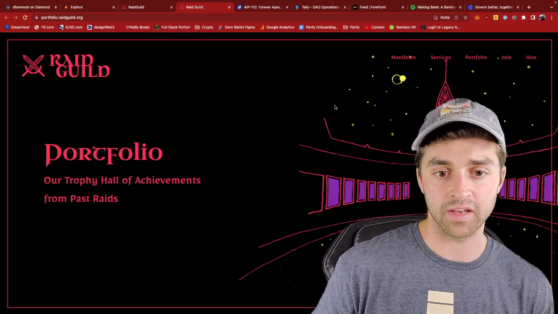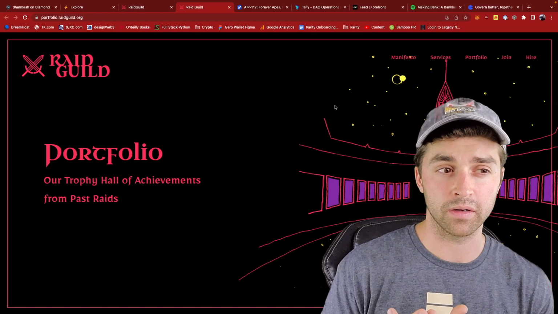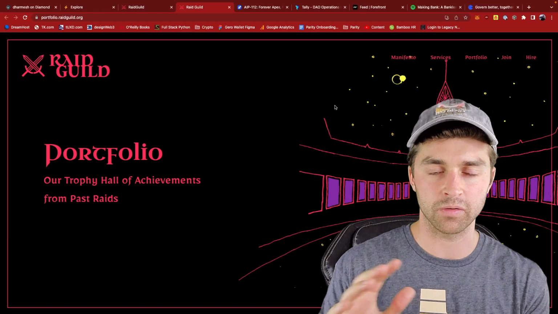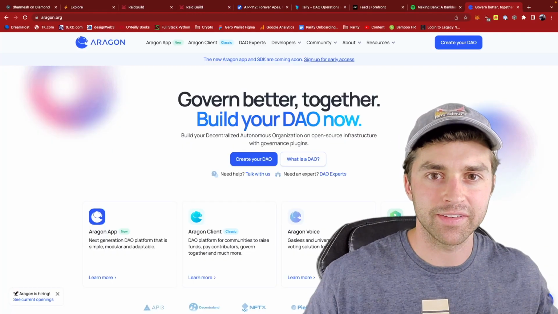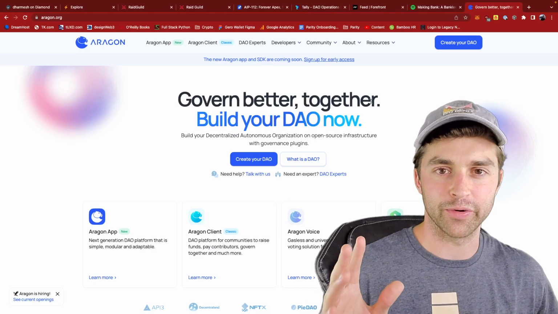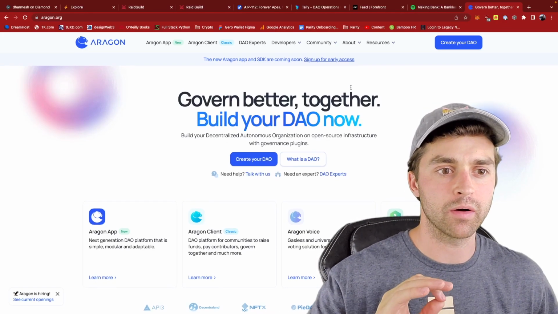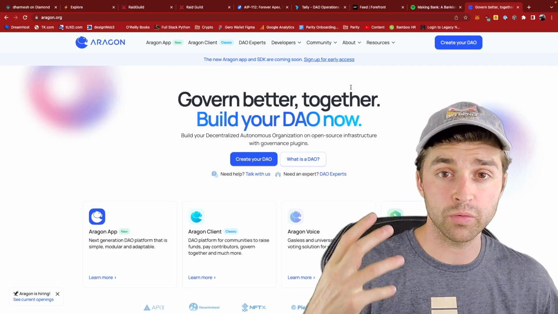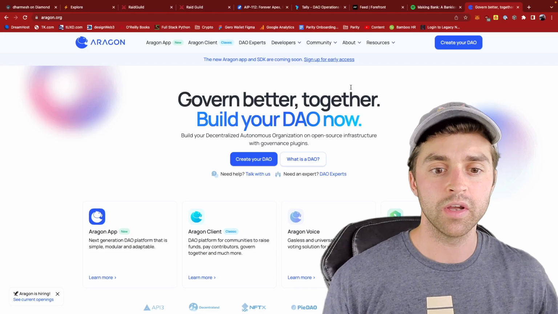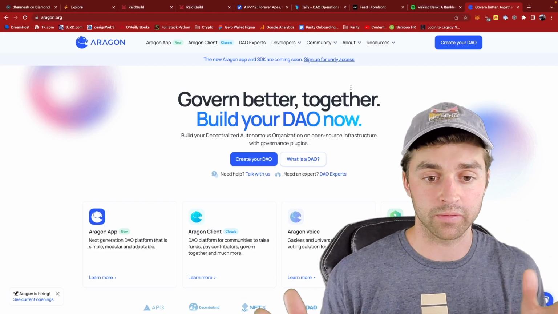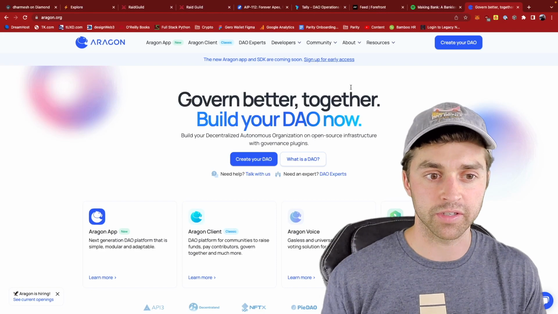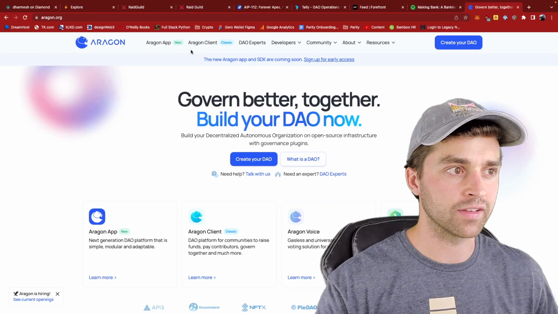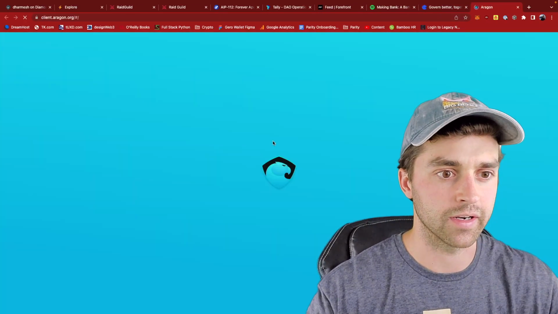Some other examples of this kind of DAO are Meta Factory, who create apparel in the Web3 space, and also Friends with Benefits. They do a lot of interesting stuff as well. So that is DAOs, a whirlwind through the DAO ecosystem. Before we go, I want to talk about one more thing, and this is a DAO Launchpad. If you are an organizer and you want to coordinate a group of your friends or even strangers on a shared mission, all united under a DAO token, then you can launch that DAO with something like Aragon right here. So I can go create a DAO.